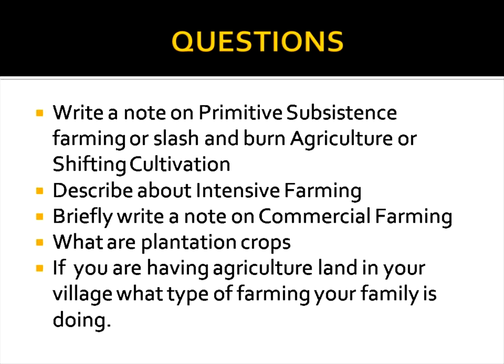We need more production, so we use fertilizer heavily, and that fertilizer also mingles with the food chain. That is the difference between organic and inorganic farming, and those are the three types of farming in India.